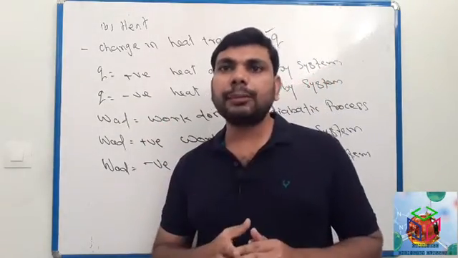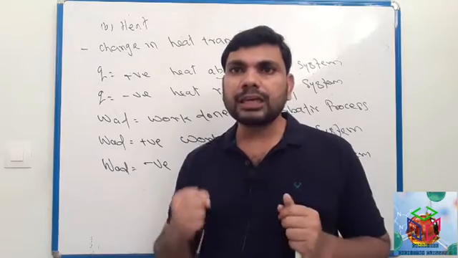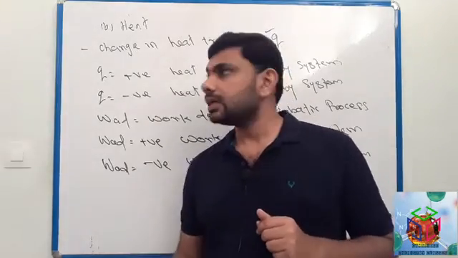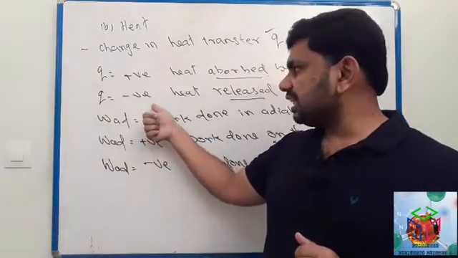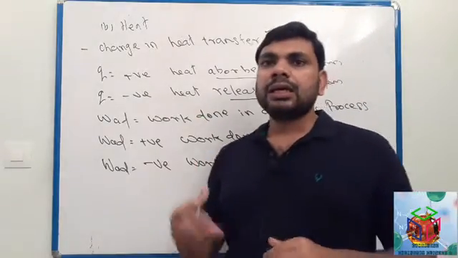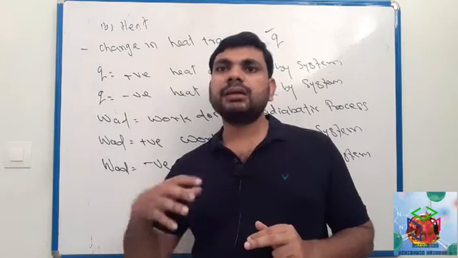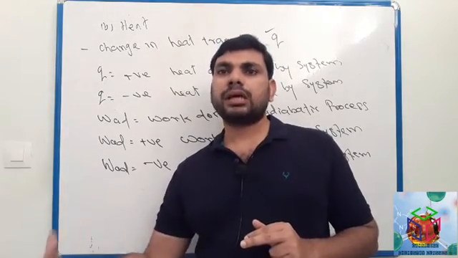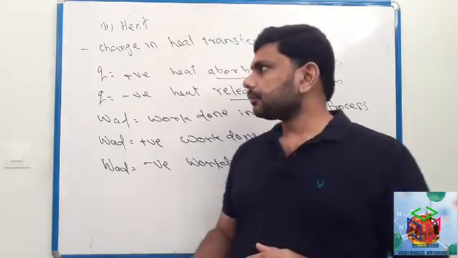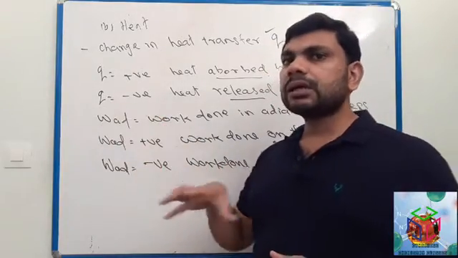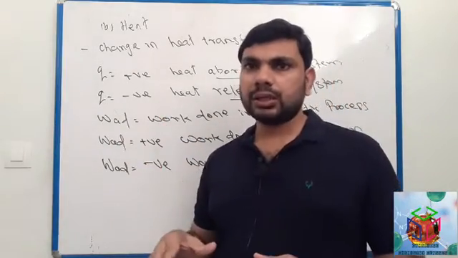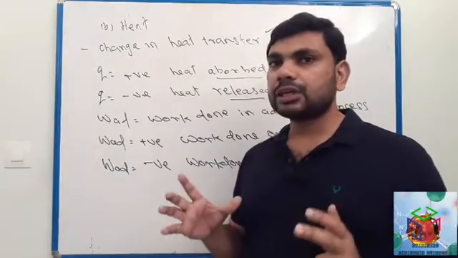Q positive means the system is absorbing heat energy from the surroundings. Similarly, Q negative means the system releases heat energy, giving out heat energy to the surroundings. Clear? And Q equal to 0 means there is no heat change, and it is an adiabatic process.